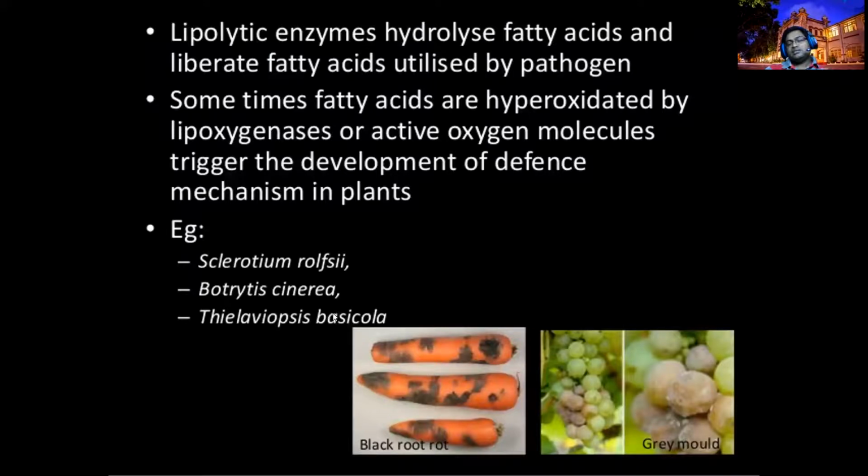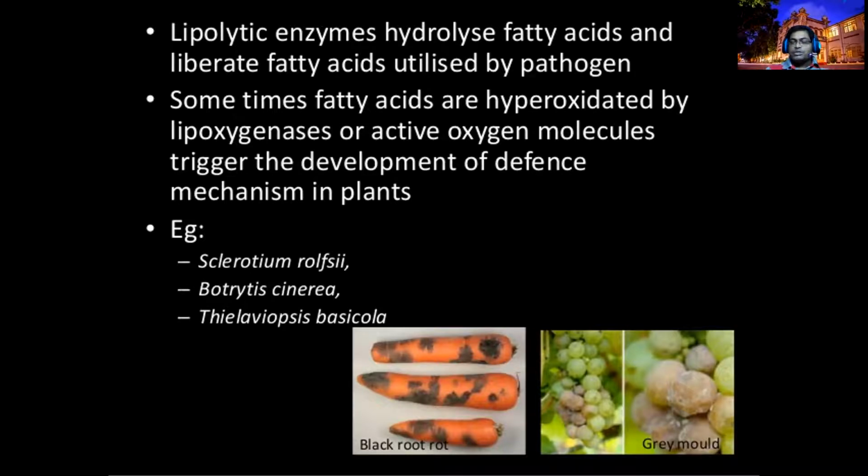Especially the organisms causing rot, instead of only hemicellulases and pectinases, are also producing amylases and invertases to further disintegrate or convert the plant material into food, as in Sclerotium rolfsii, Botrytis cinerea causing gray mold and black rot, and Thielaviopsis paradoxa causing black rot. So these enzymes play a major role.